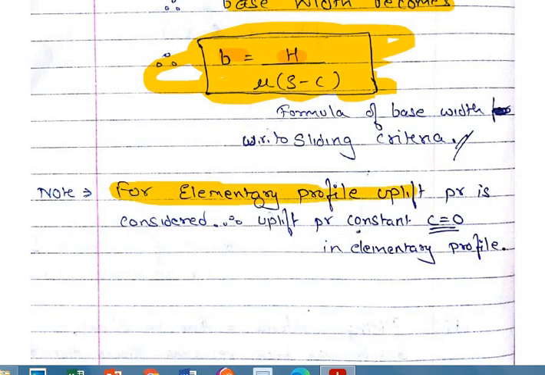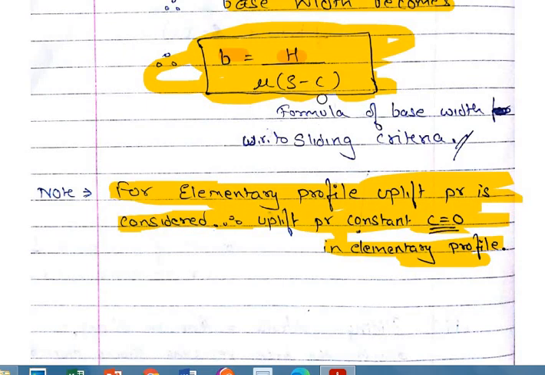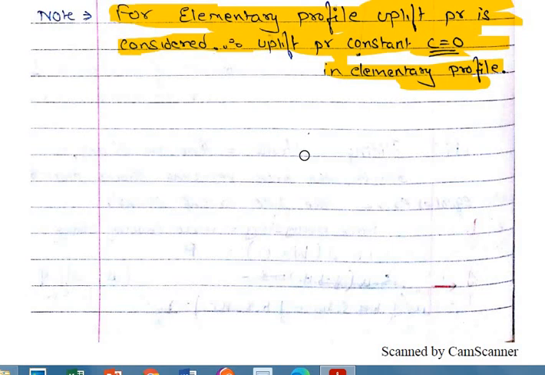So for elementary profile, as you all know, elementary profile के लिए अपलिफ्ट प्रेशर कांस्टेंट C हम जीरो लेते हैं, तो आप सीधे सीधे elementary profile के लिए C को जीरो ले लोगे. I hope this is clear to all of you.